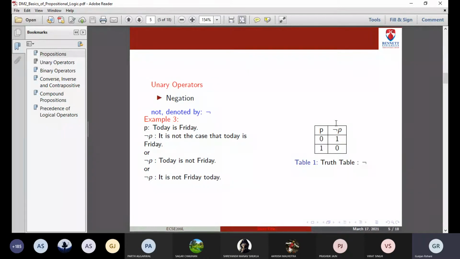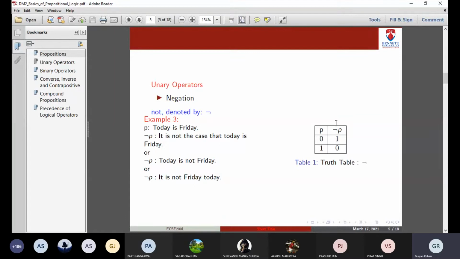P is a propositional variable which denotes the proposition today is Friday. And as of today, today is Friday is false. You can assign a truth value to it. That is why we can call it a proposition, and we can do its negation as well. Once we do its negation, today is not Friday, it becomes true. So when a proposition is false, its negation will be true. If a proposition is true, its negation will become false.